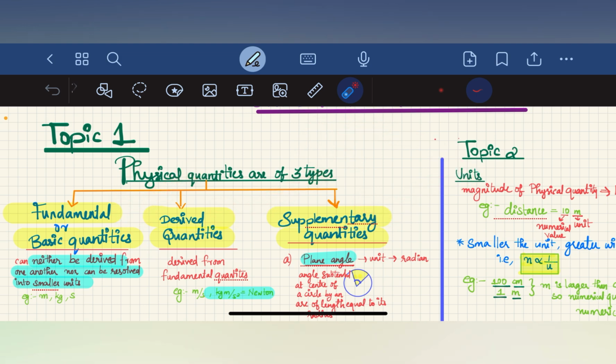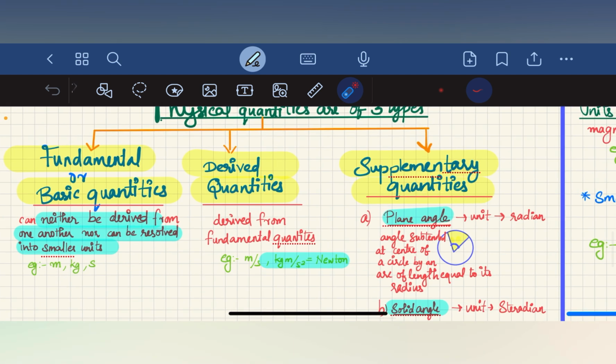Firstly, we are dealing with fundamental or basic quantities. Fundamental or basic quantities can neither be derived from one another, that is, they cannot be derived from other quantities. They are fundamental in nature, and they cannot be resolved into smaller units.